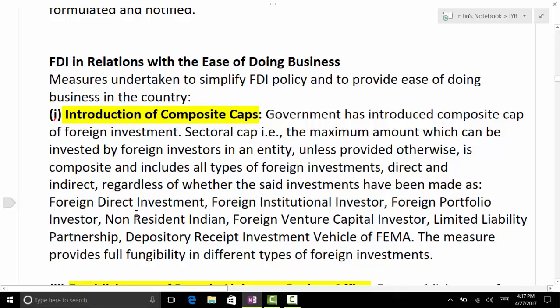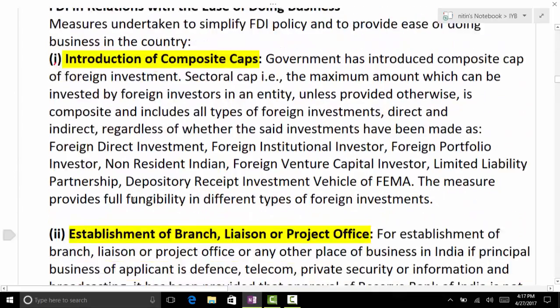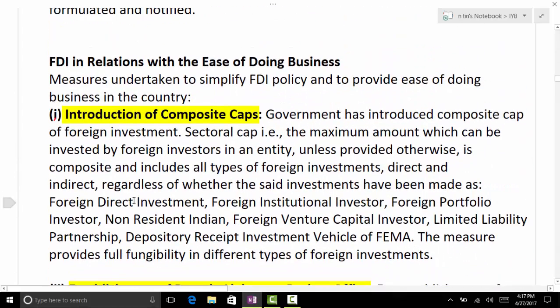Now coming to the next. FDI in relation with the ease of doing business: there have been certain FDI relaxations as we have seen in the last couple of years. This government has relaxed the FDI norms. It has opened more and more new sectors. It has increased the cap as well in the FDI in various sectors. So one thing is introduction of the composite caps. 1 billion of value, right? What does it mean? There is no sectoral cap.